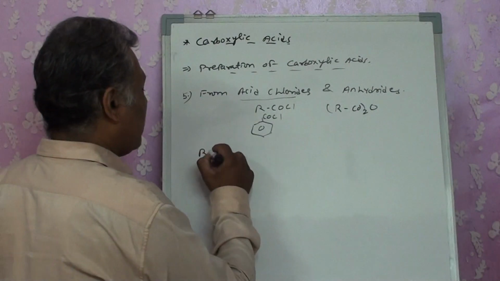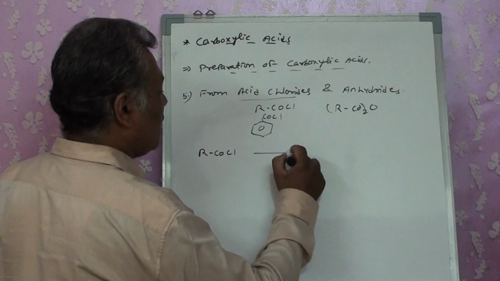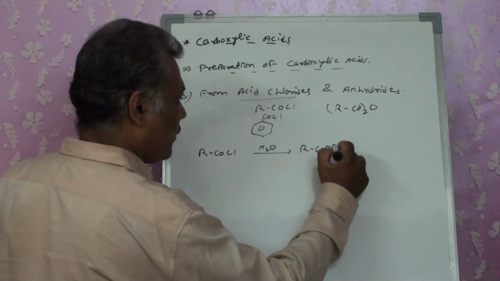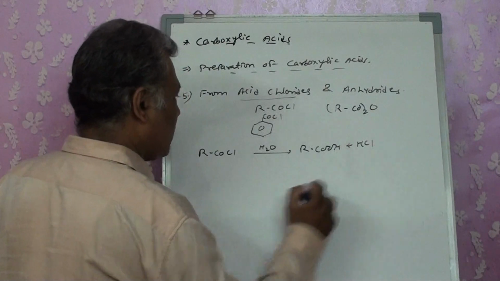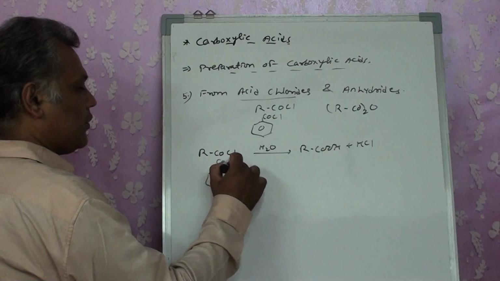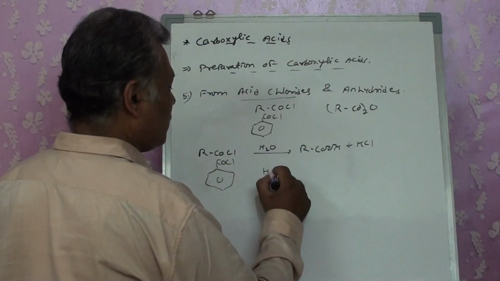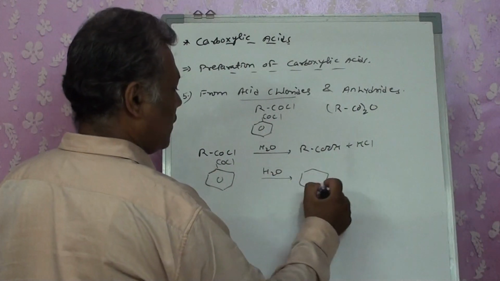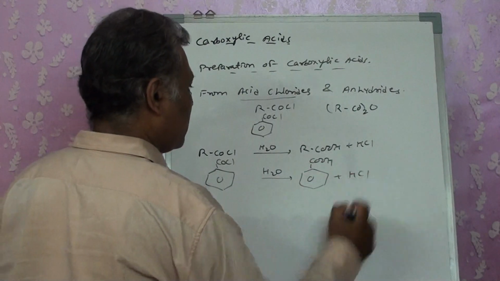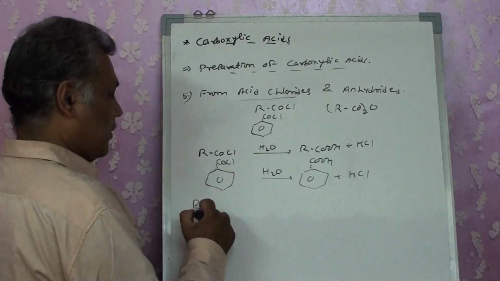So we get the reaction as RCOCl reacted with H2O gives RCOOH plus HCl, maybe with COCl as an aromatic also. On hydrolysis, it will produce COOH plus HCl. Why?